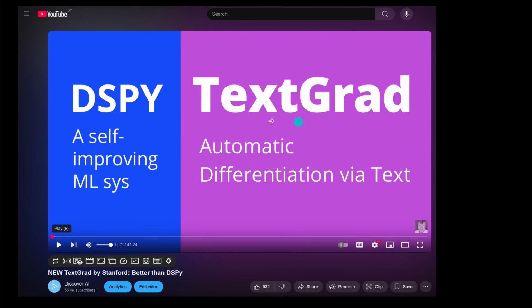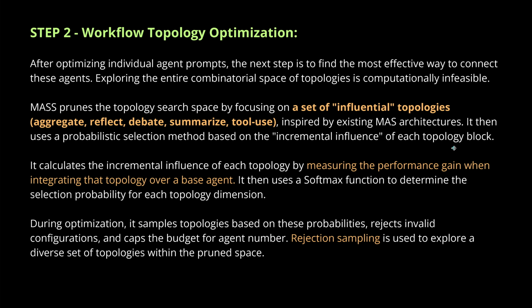Or if you say, okay, beautiful, I have a video for you where I explain here DSPy, the self-improving machine learning system, and the next generation. We call it TextGrad. This is an automatic differentiation via text. Both are from Stanford University, so both are beautiful, but you can stay with DSPy. Never mind, this works just beautifully. And if you want to take the step to the next evolution, just use TextGrad.